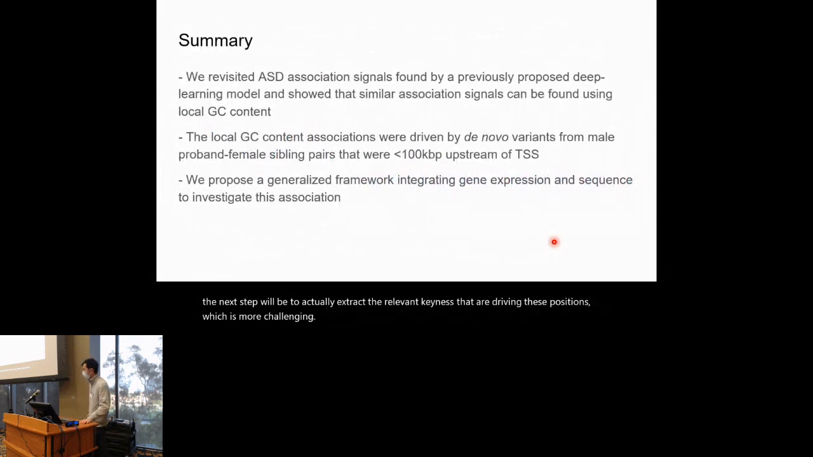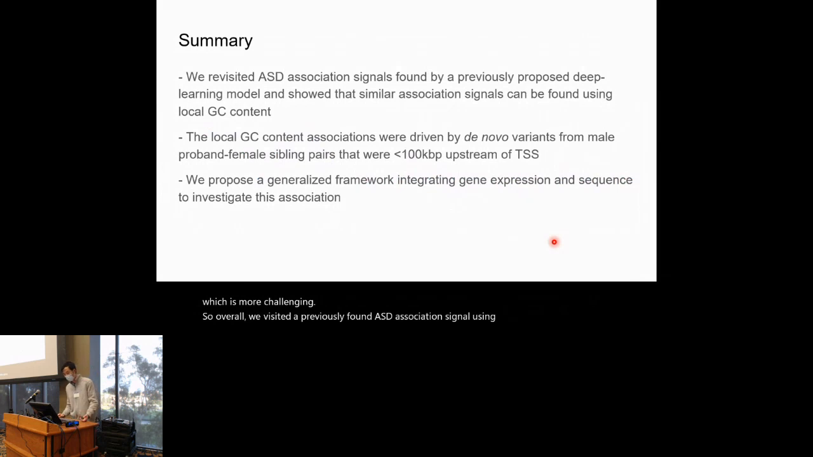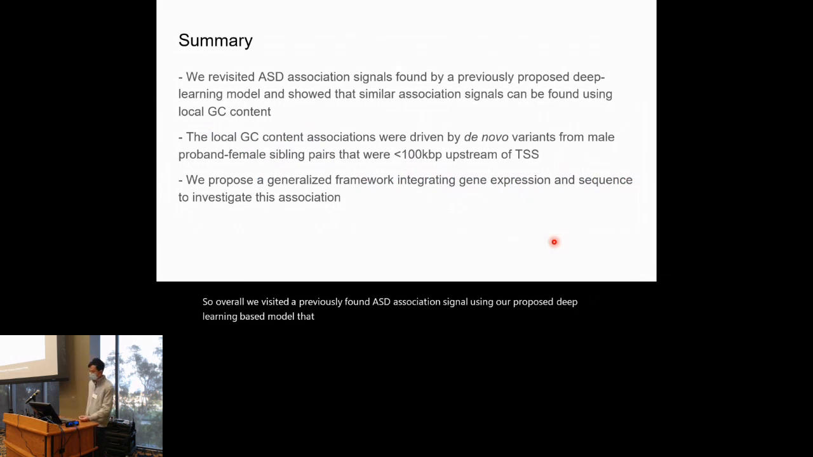So overall, we revisited a previously found ASD association signal using the proposed deep learning-based model. But here, in our analysis, we show that a very similar association signal can be captured using a simpler sequence metric, that is the local GC content. We further narrowed down the source of the local GC content association, and we saw that those are being driven by the de novo variants from male proband and female sibling pairs that were less than 100 kilobases upstream of the nearest TSS. And then we also proposed a generalized framework that tries to integrate both expression and sequence context to investigate this disease association.